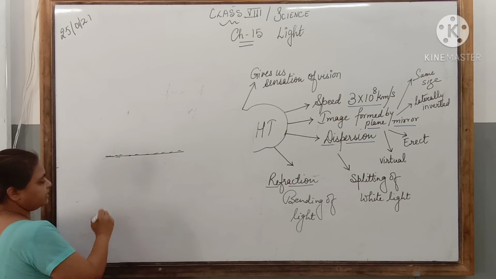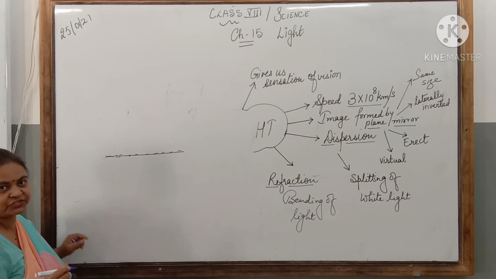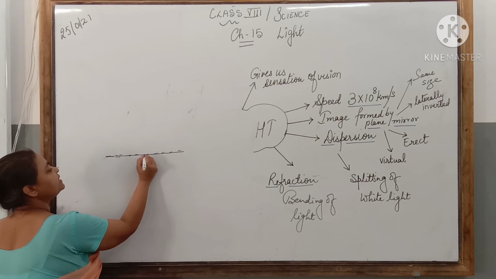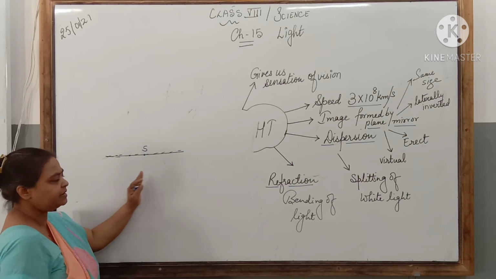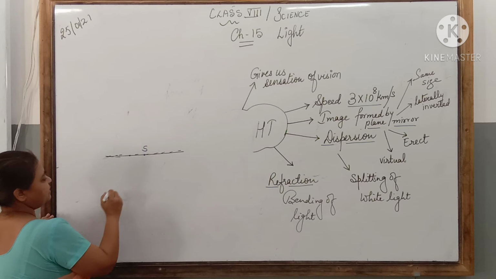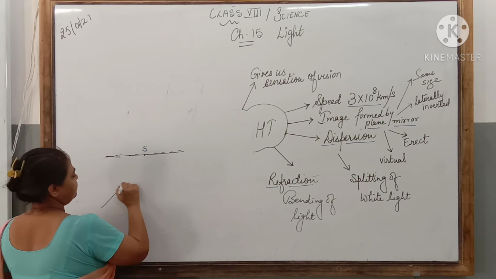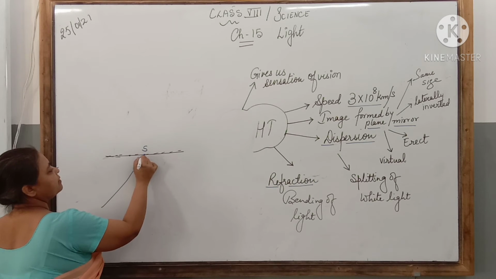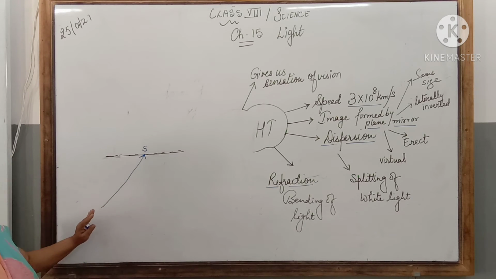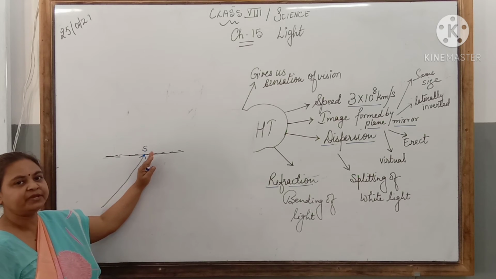Then if I take a torch, here I have named a point, suppose it is S. Okay, this is the surface of the mirror, right? And if I take a torch and switch it on, the light falls on the mirror.